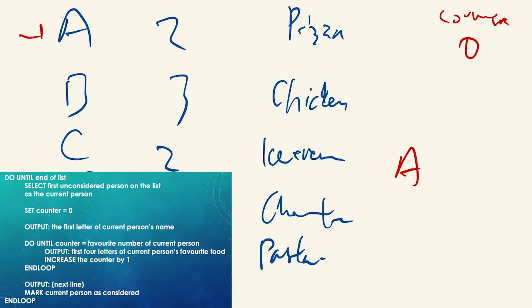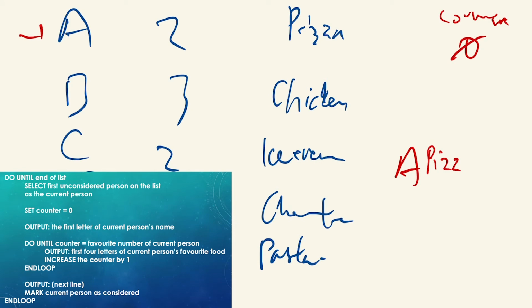Then we go into the inner loop. Do until counter equals the favorite number of the current person. Alexandria's favorite number is 2. Right now my counter is 0. Is 0 equal to 2? No, so the condition to stop hasn't happened yet. So we run the stuff inside the loop. Output the first 4 letters of the person's favorite food. Pizza, so the first 4 letters will be P's. Then increase the counter by 1.